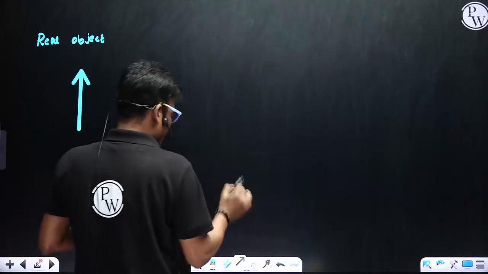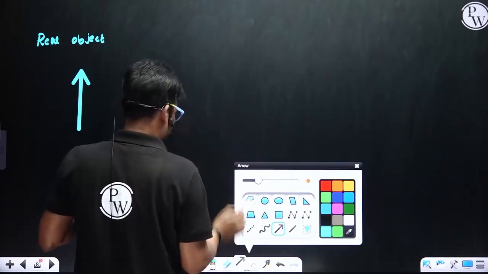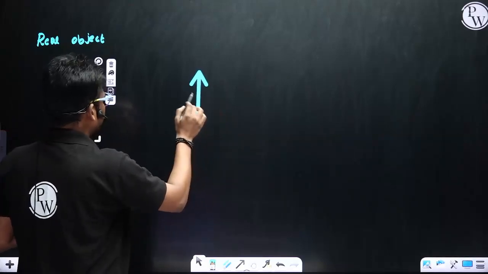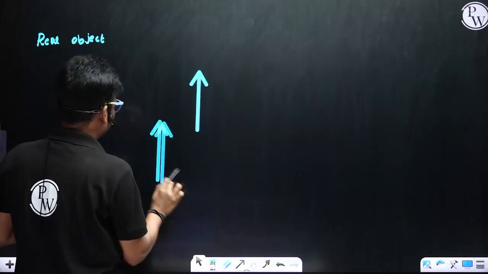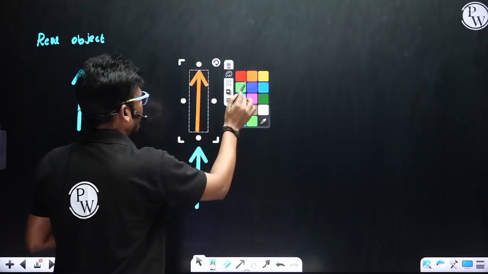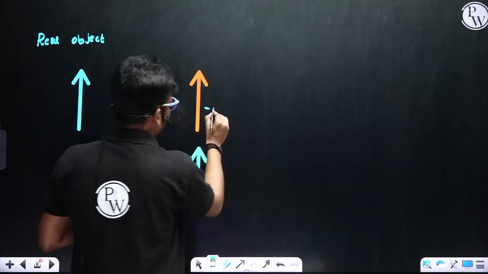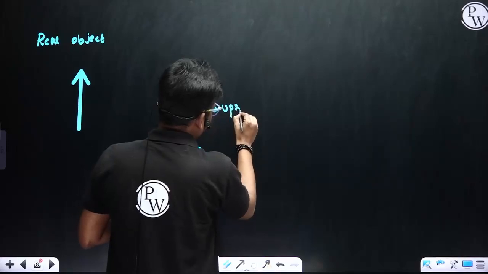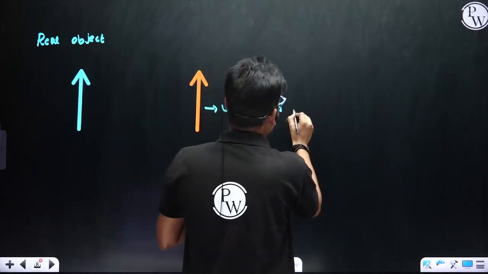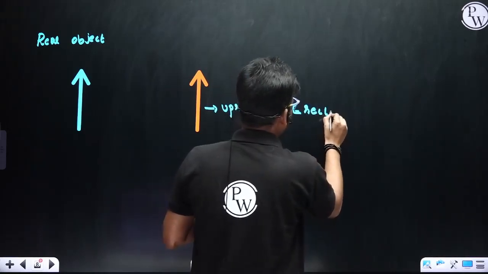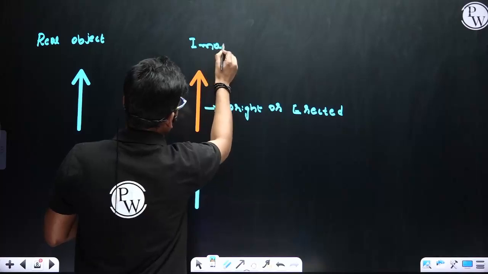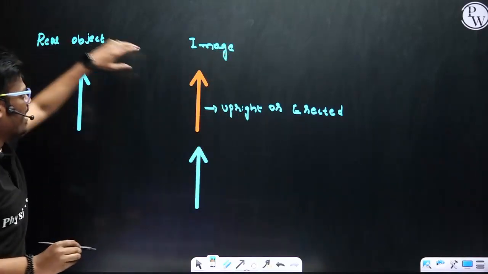If the image appears in the same way as the object, then we call it upright or erect. This is the object, and this is the image. Getting my point?